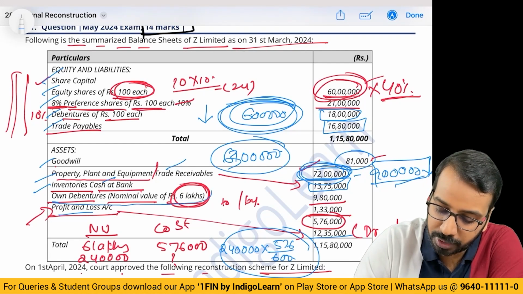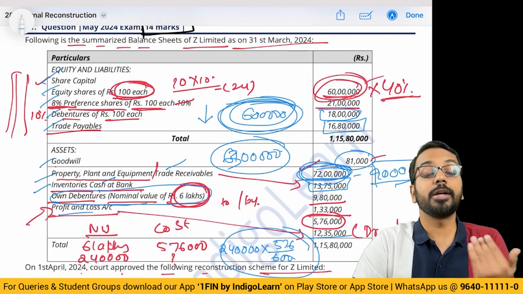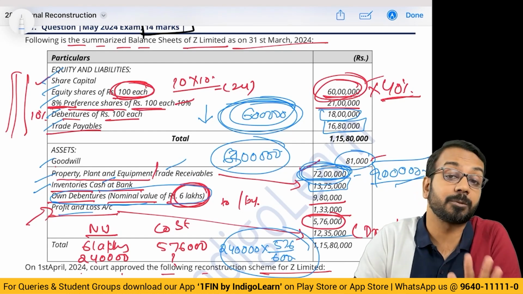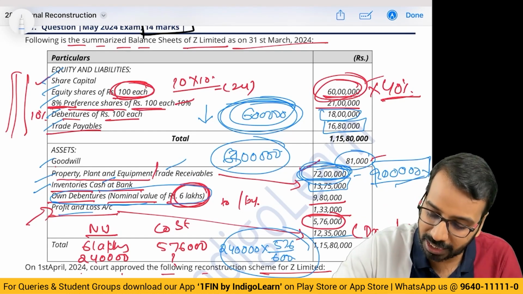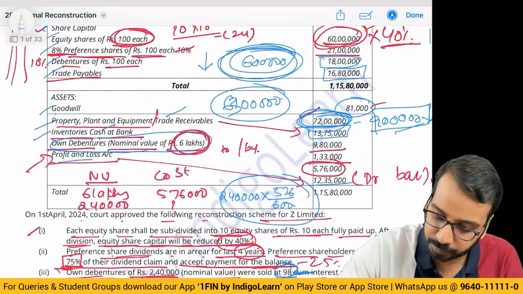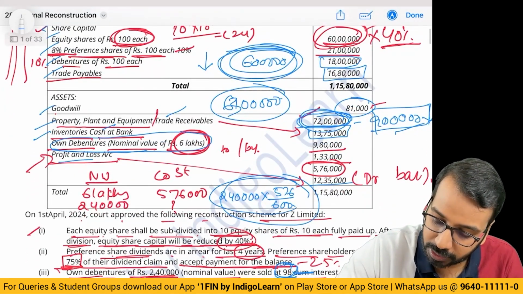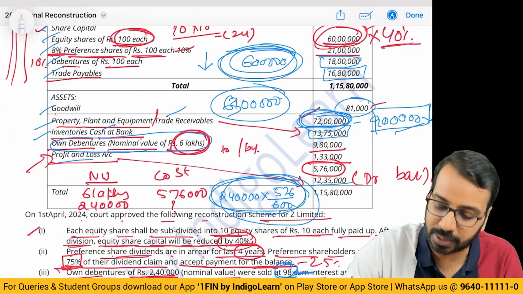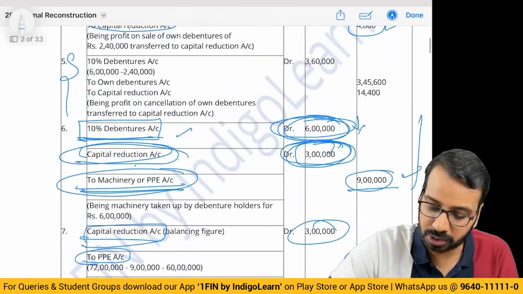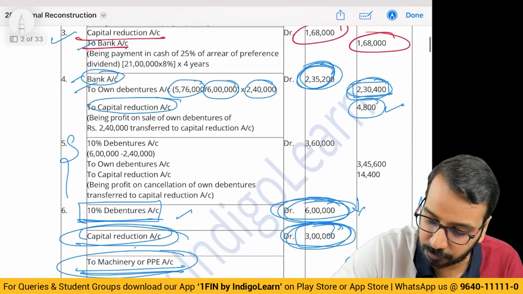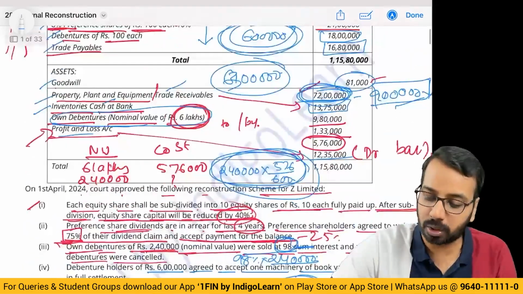Own debentures nominal value of 6 lakh. Now here, even if nothing is mentioned, we generally assume that they will cancel out their own debentures. Now what they have done, they have sold this amount, 240 into 576 by 600, that part is sold. What is sold? The cost of debentures that is sold is 230,400. What is the total cost?